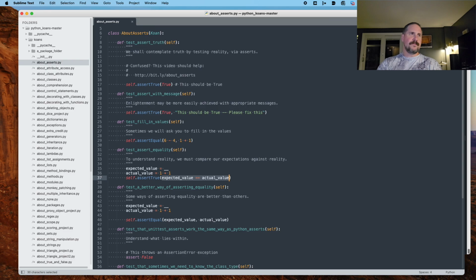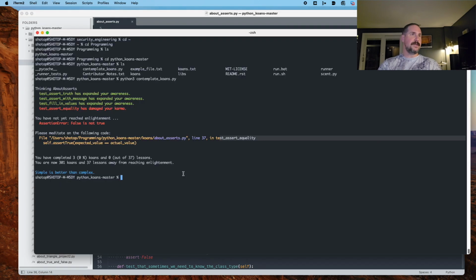Okay, so right now, expected value is 2 underscores. And actual value is the integer 2. And so expected value and actual value are not the same. Therefore, this comparison resolves to false. And therefore, because that resolution is not true, this function is going to throw an error. And how do we prevent that? And that's the error that we just saw a second ago.